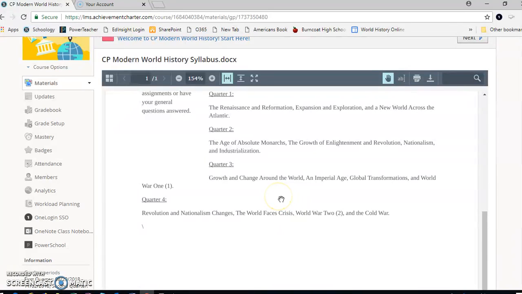In quarter three, we'll talk about some more growth and change around the world, an imperial age. We'll talk about global transformations, such as new inventions like the car and the airplane, as we get into the early 1900s, early 20th century. And we'll also talk about World War I. And then in the last quarter, we'll talk about revolutions, such as the Russian Revolution, and revolutions elsewhere around the world, nationalism again. We'll talk about the world facing crisis, such as the Great Depression, and also the lead up to World War II. You may know the name Hitler. You've probably heard that name before, so we'll talk a lot about Hitler and World War II, along with the Holocaust. And then wrap up with the Cold War at the end of the school year.